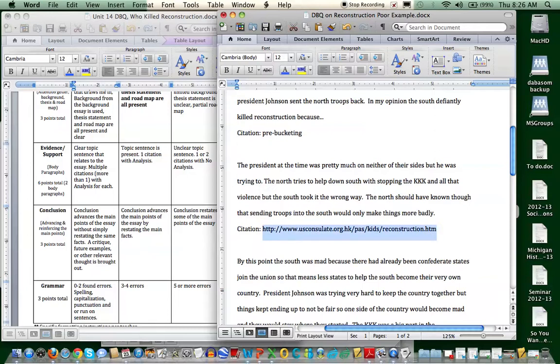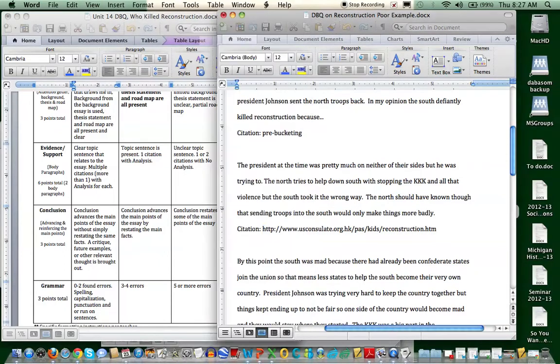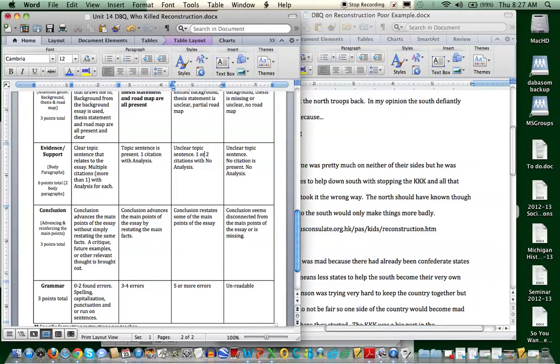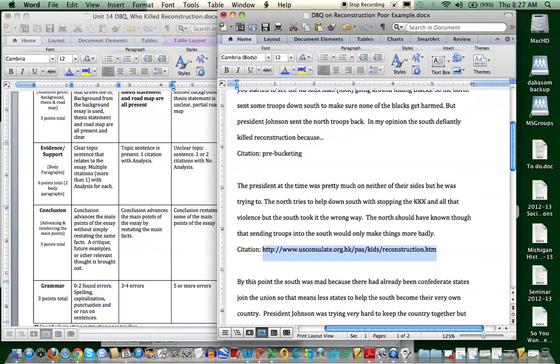Again, you're supposed to use the documents as a citation, yet this person uses an outside resource. It's okay to bring in outside resources. I don't have a problem with that. But this paragraph was pretty unclear, and I really wasn't sure where the person was going. So as I'm grading the body paragraphs, it was kind of an unclear topic sentence. They definitely used some citations. I don't think there's a question about that. And there was maybe a little bit of analysis. They're talking about what the North should have done.